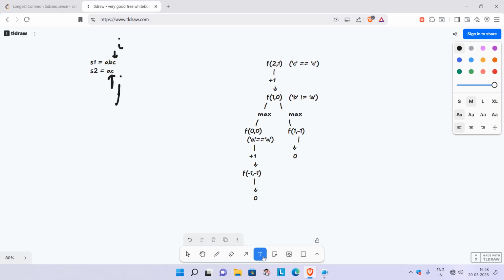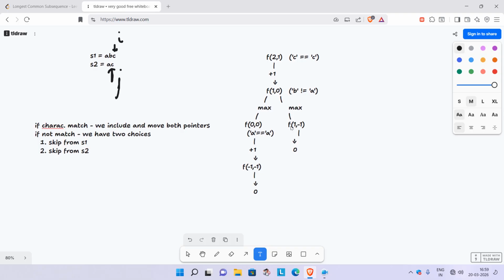So we can say one thing. First of all, if our characters match, we include it and move both pointers. This is the basic idea, case 1. And what if the characters are not matching? In that case we have two choices. Choice number 1 is to skip from S1, and the second choice is to skip from the S2 string.